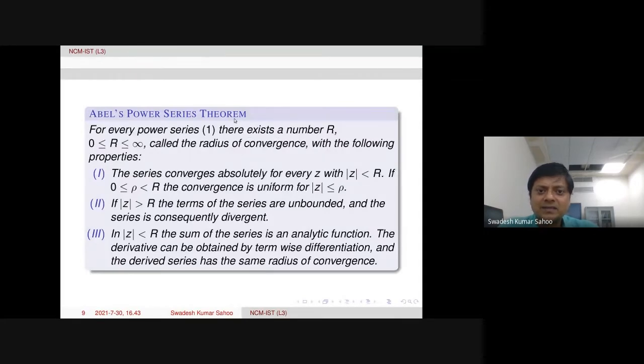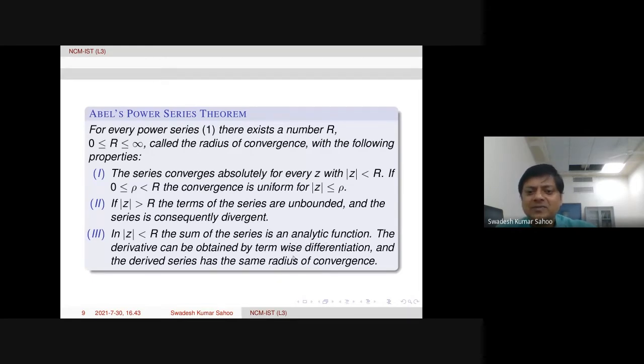So here it says existence of the number R. That means we need to construct what that R is. Then we have to verify all these properties. First is absolute and uniform convergence. Second is divergence. Third is that term by term differentiation is possible, and the converging function will be analytic. Here, of course, analytic means differentiable because we are talking about an open set, mod z less than R. So both are the same, but analyticity at a point means it should be differentiable in some neighborhood of that point. So here, differentiability will be verified.